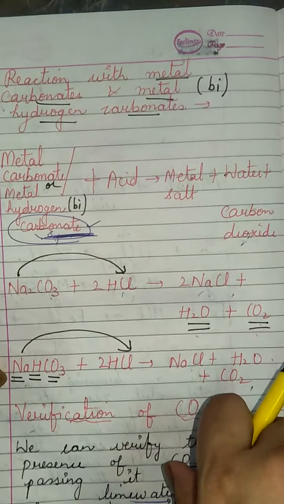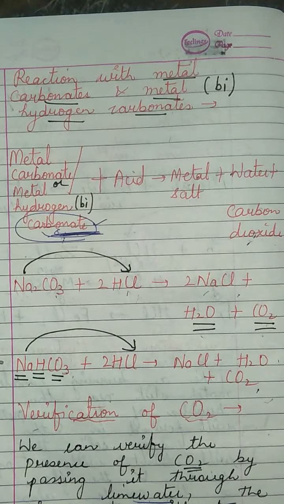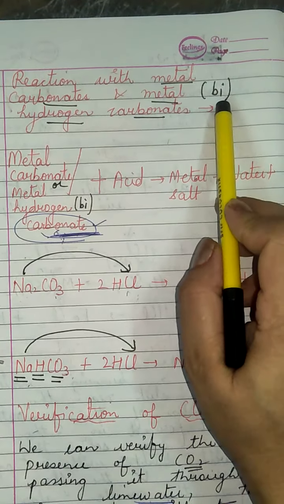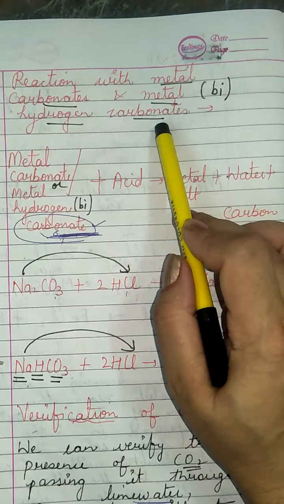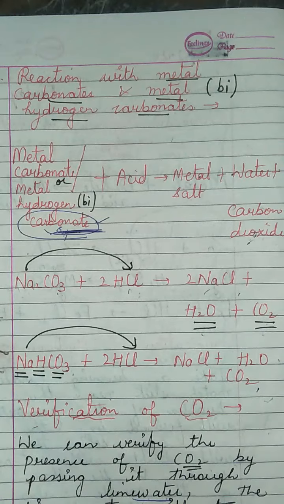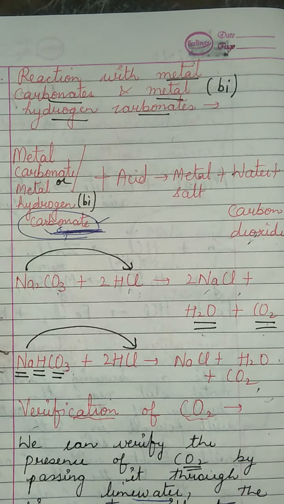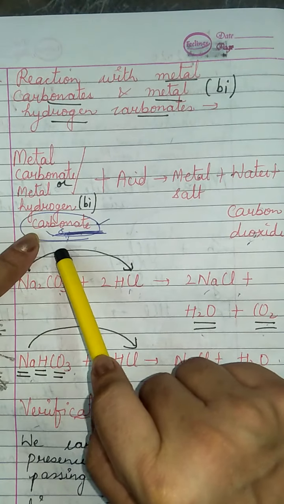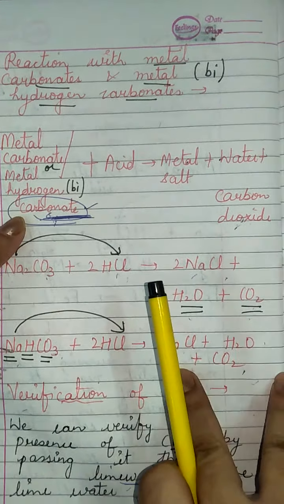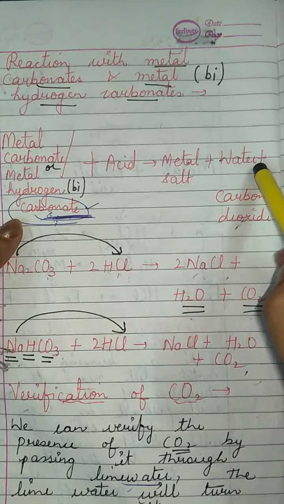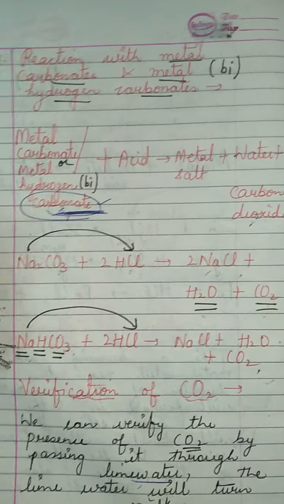Then comes the reaction of acids with metal carbonates or metal bicarbonates. Bi means hydrogen. Please remember, the word metal hydrogen carbonate or metal bicarbonate, one and the same words are there. So see, if we have taken metal carbonate or metal hydrogen carbonate, and we react them with acid, then what will happen? A metal salt along with the evolution of carbon dioxide and water will be formed.